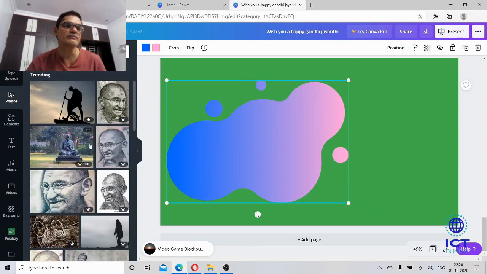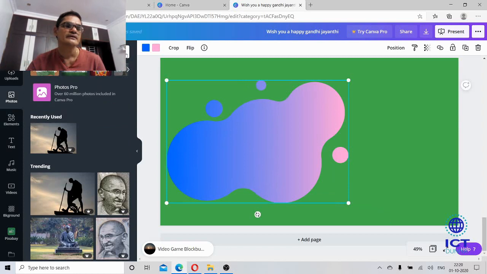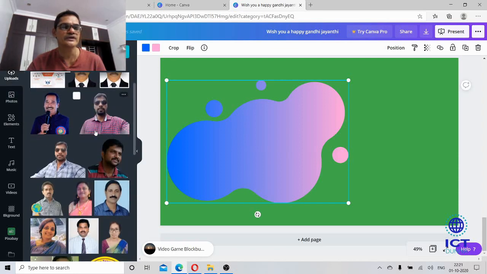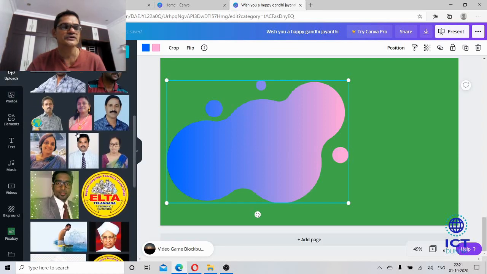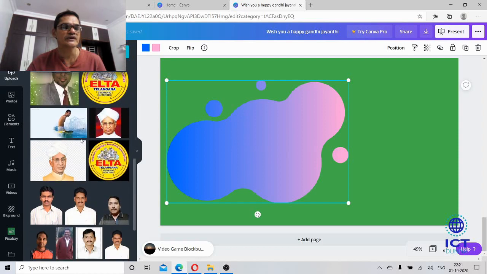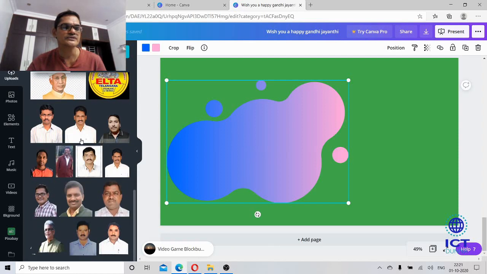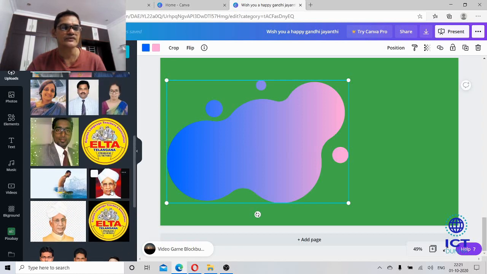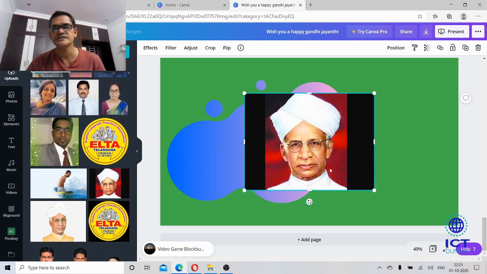Already I have uploaded some photographs here. So I'll show you. And yeah, these are the photographs. And I would like to show one photograph. So maybe I'll take a photograph of Radha Krishna.